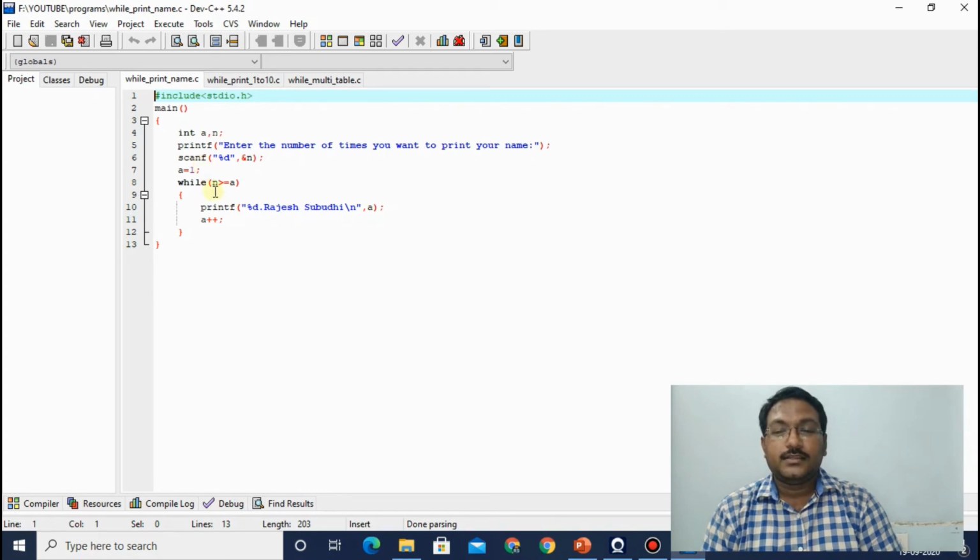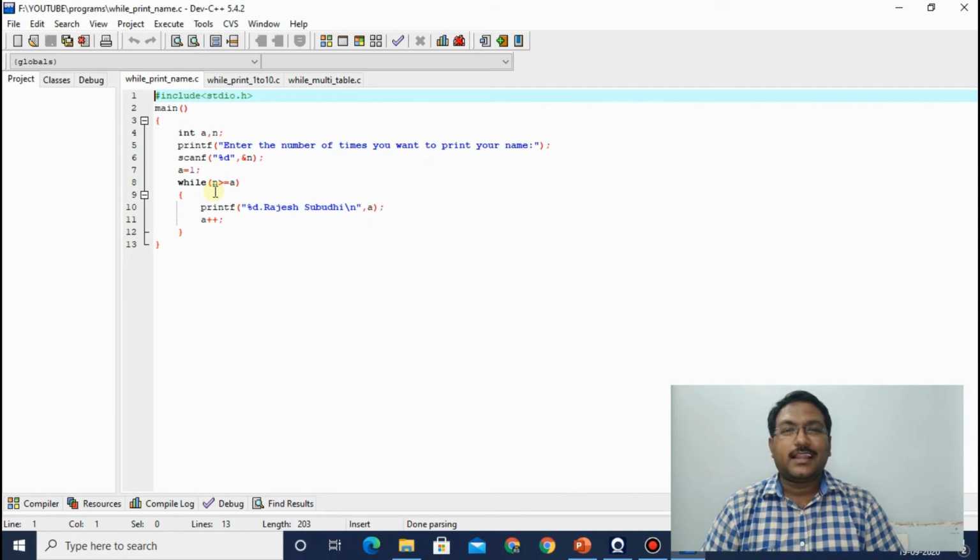And the condition, as I gave, is n greater than or equal to a. Until the value of n is greater than the value of a, the loop will be executed.